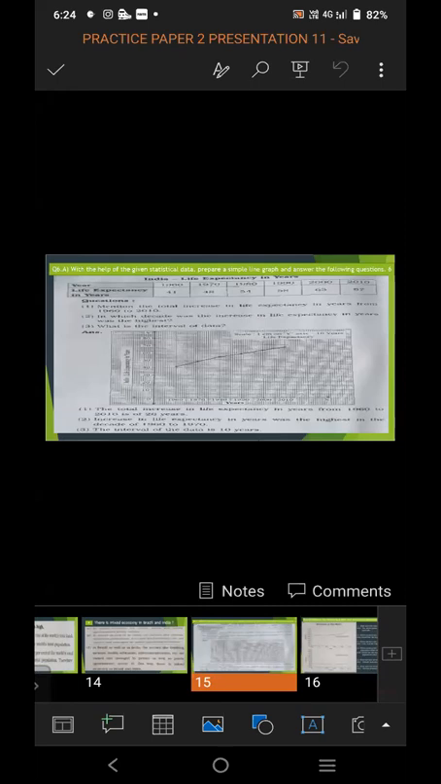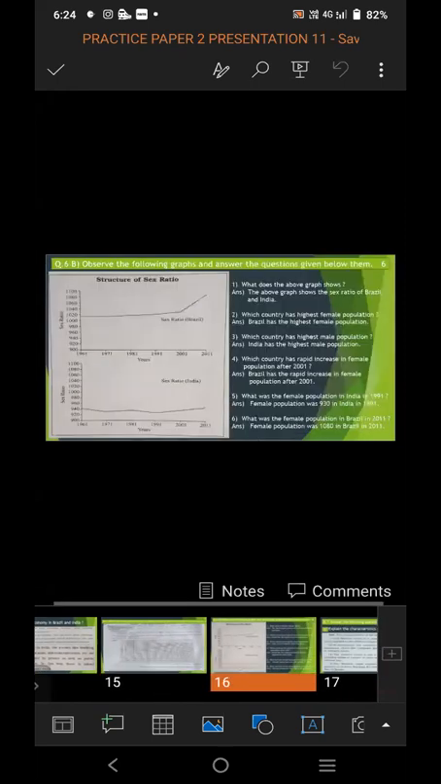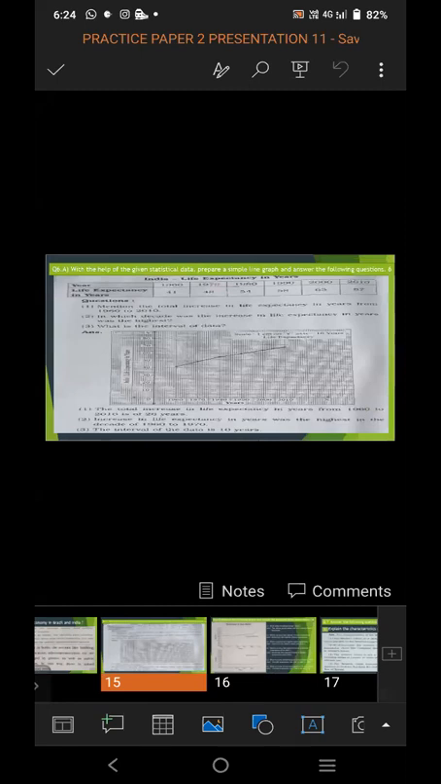Question number 6a and question number 6b. From question number 6a or question number 6b, you can attempt any one. Both you don't have to attempt. Question number 6a: with the help of the given statistical data, prepare a simple line graph and answer the following questions. It may be a bar graph also in exam. If a bar graph is asked, you have to draw the bar graph. In this exam, a line graph is asked.